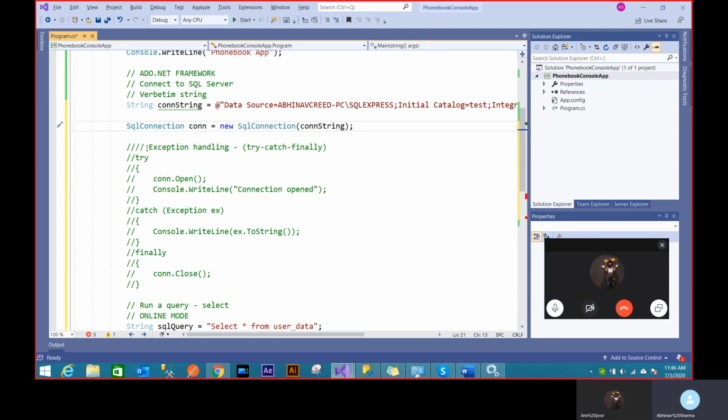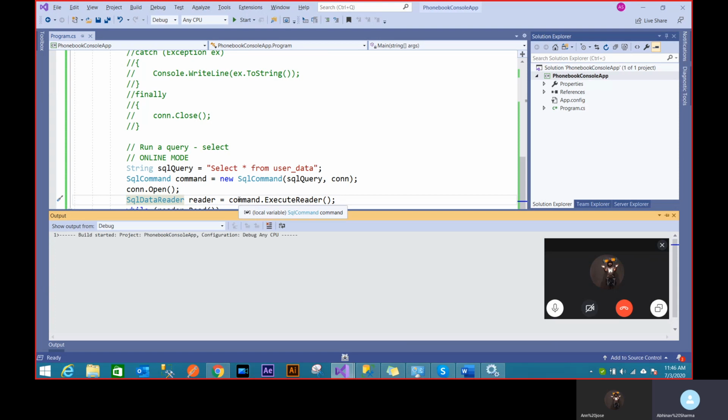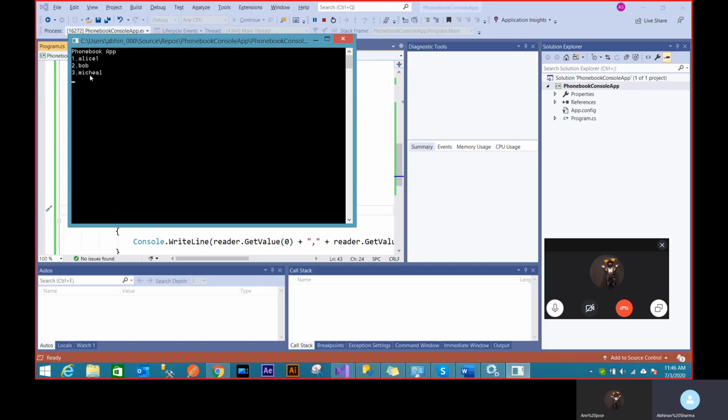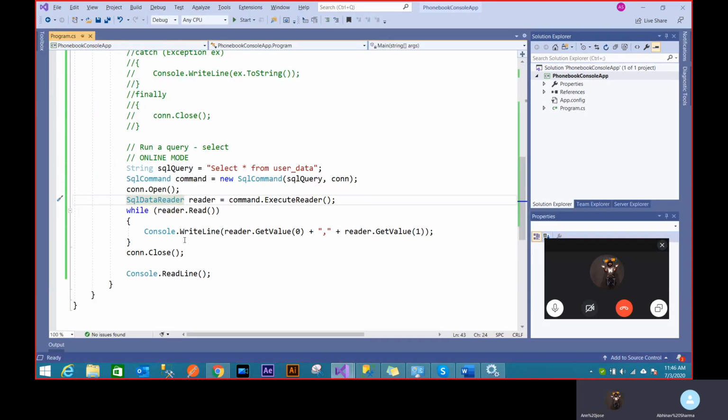I still need to connect a SQL connection, so I'll just open that and let's run this. And it's getting the records. Alice, Bob, Michael. This is what you want, like the three-record database. But the problem again is, I've read it and I'm not able to do a very good manipulation here. So that's SQL online mode.